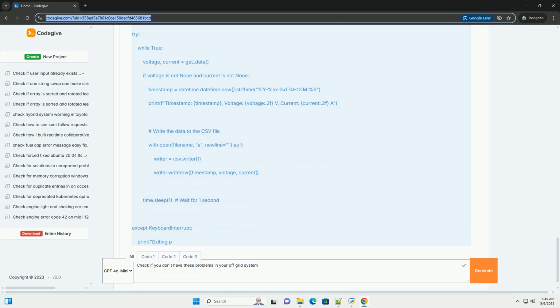Diagnostic steps. 1. Check solar panel output: use a multimeter to measure the voltage and current of each solar panel under full sunlight. Compare the measurements to the panel's specifications. 2. Monitor battery voltage: use a multimeter or a battery monitor to track the battery voltage over time. Observe the voltage during charging, discharging, and idle periods. 3. Measure load: use a clamp meter to measure the current being drawn by each appliance. Calculate the total power consumption and compare it to the system's capacity.